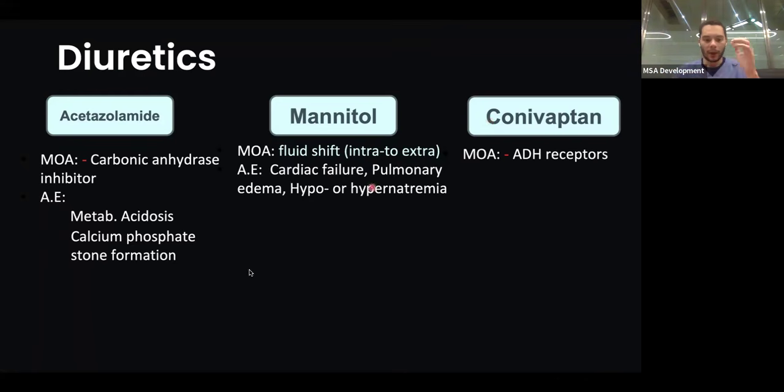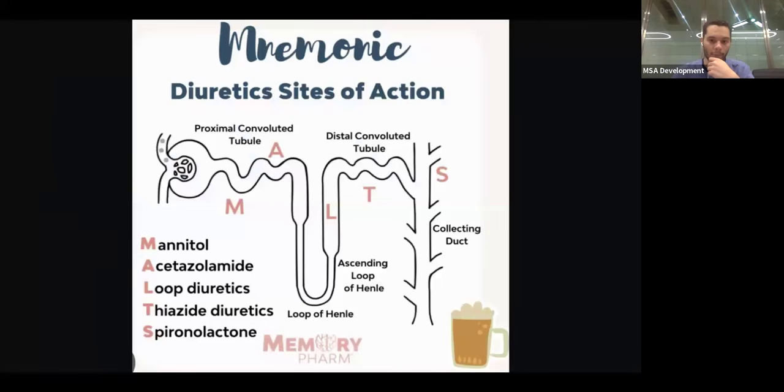Now onto, again, this is a picture of where each works. So remember, mannitol and acetazolamide work in the proximal convoluted tubule. Loop diuretics act in the ascending loop of Henle. The thiazide diuretics work at the distal convoluted tubule, and spironolactone and the rest of the potassium-sparing diuretics work at the collecting duct. So, okay?